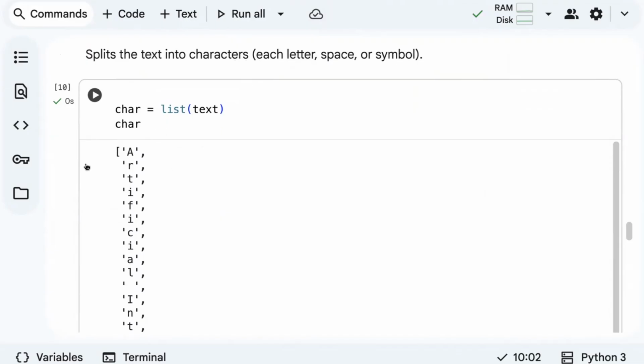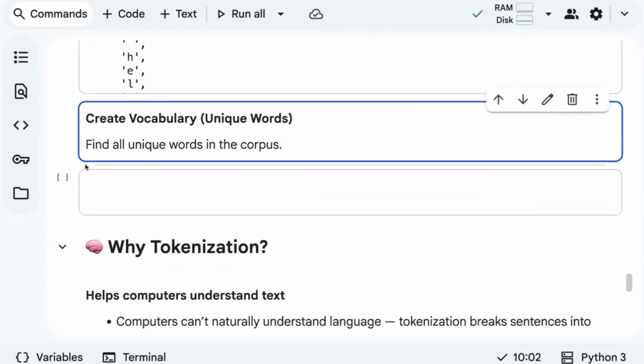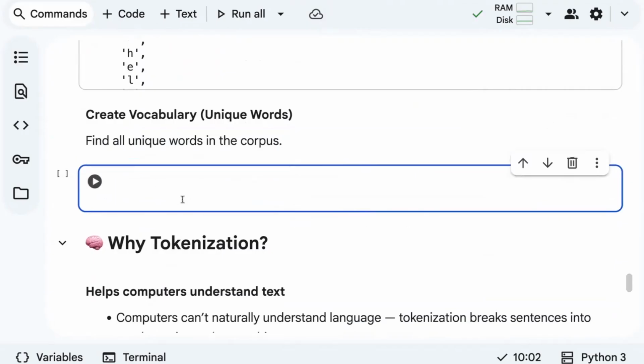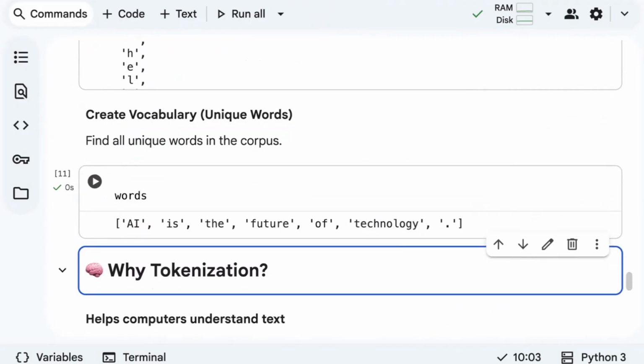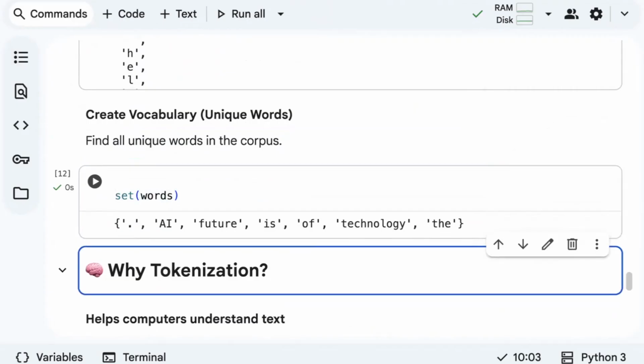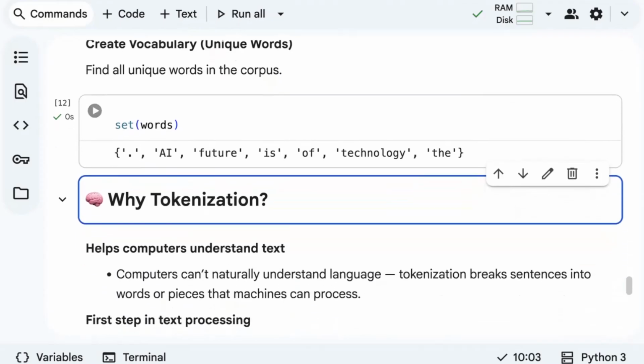Hope it's clear. Similarly, one more: create a vocabulary of unique words. You already know words are basically going to give you this. If you want to find the unique words, you just need to use set of words, since set doesn't allow duplicates. So this is all about the different types of tokenizations that you need to master.